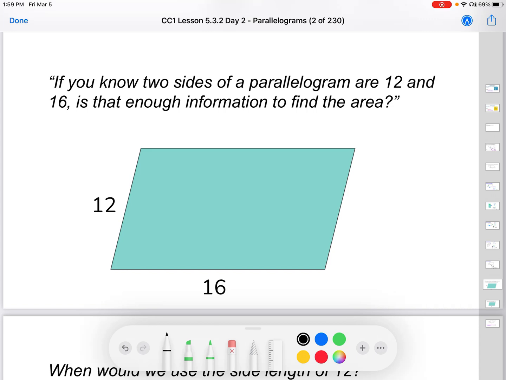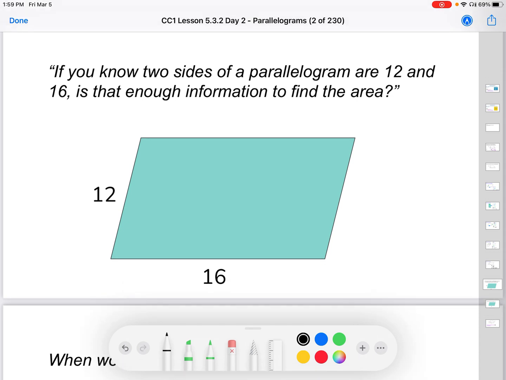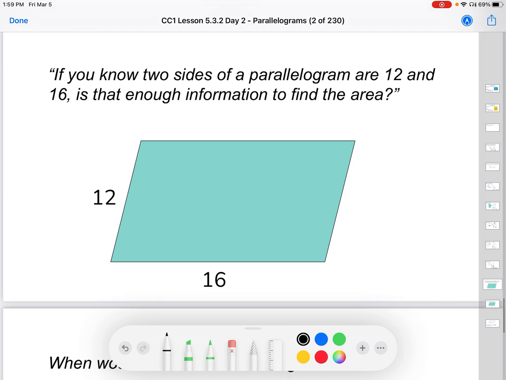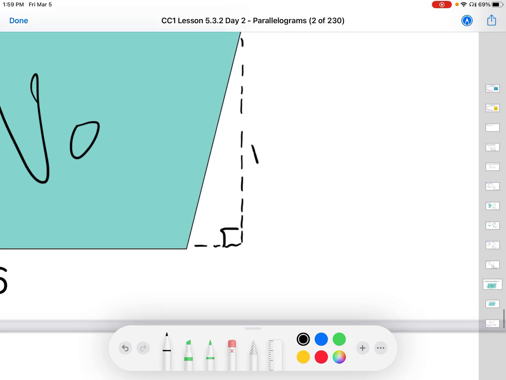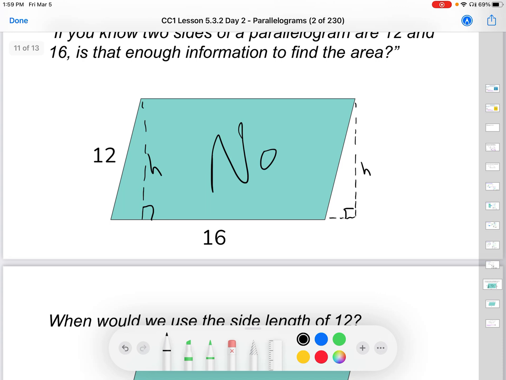Take a second, think that one through. Well, what do you think? Is that enough? I hope the answer to that is no, it's not enough, right? 12, remember, is a side length. What do you need to find all of that? Height, right? Or, as we were showing here earlier, the height can always be what? Outside, right? So we don't have a height. Since we don't have a height, we would need that, right? Now, yeah, let's leave it at that.